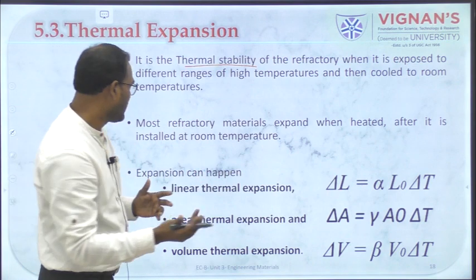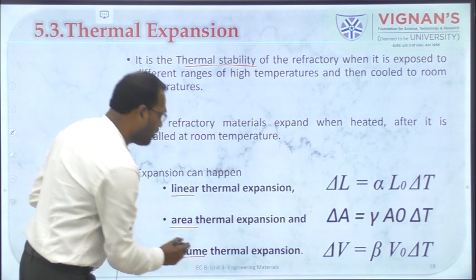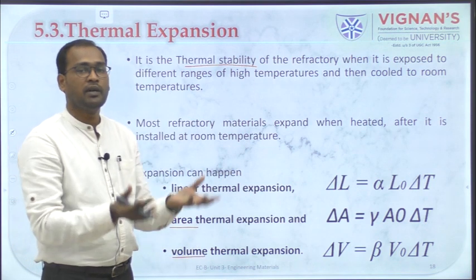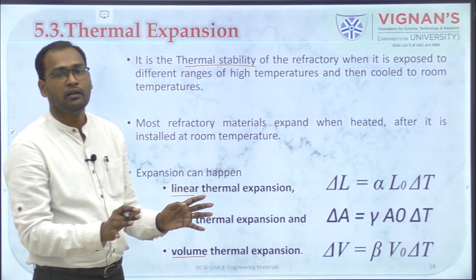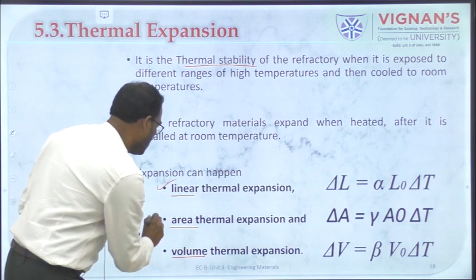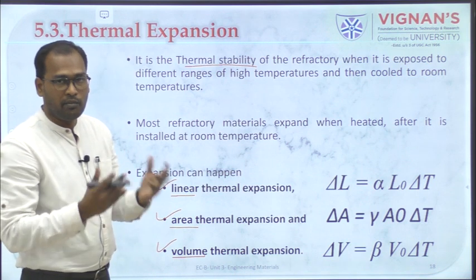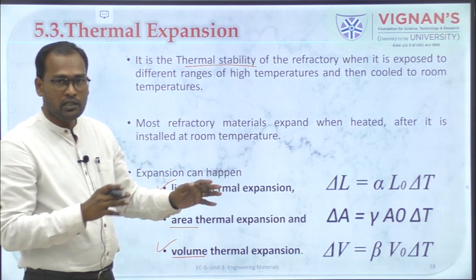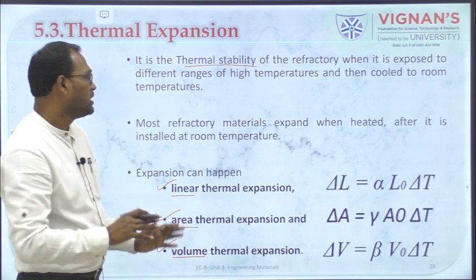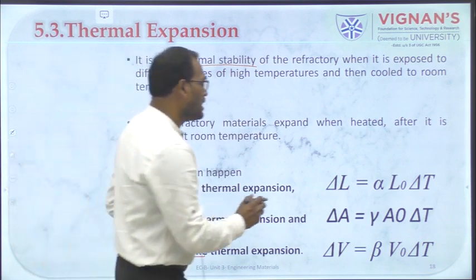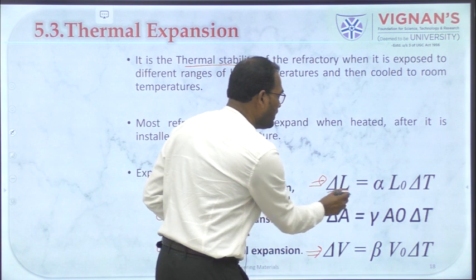This expansion can be of three types. It can be linear expansion, area expansion, or volume expansion. When you heat a material and bring it back to its normal room temperature, whatever changes happened with respect to the length, the area, or the volume are given by this thermal expansion. Any material heated and cooled, the change in all these three parameters, length and breadth, area and volume, is given as thermal expansion.